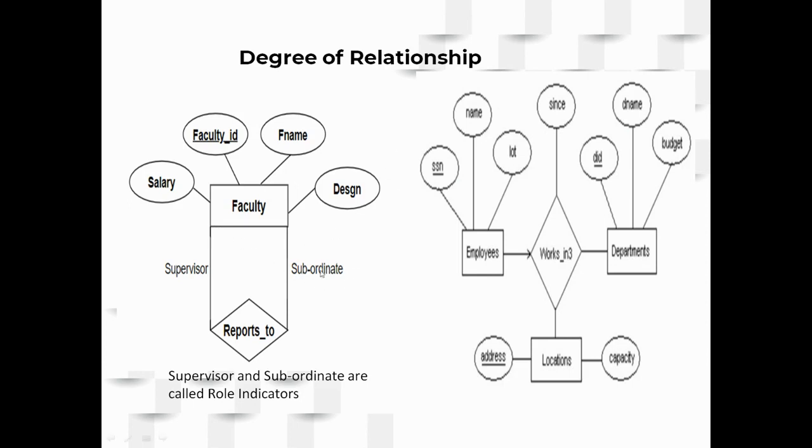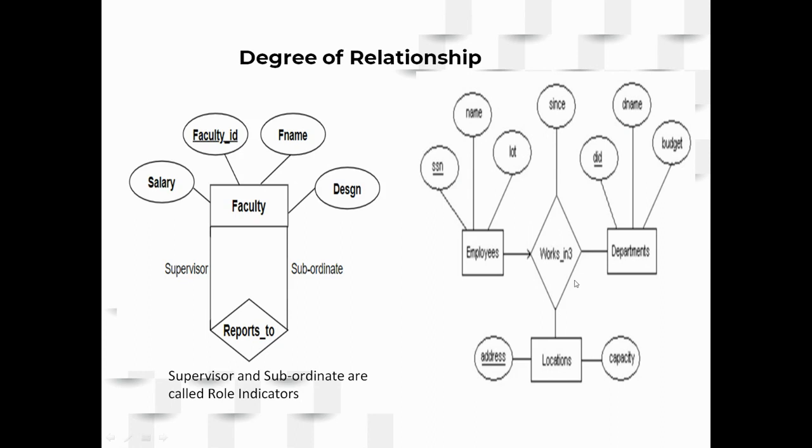Here the subordinates on one end are also faculty members. These are reporting to their supervisor. In our case, assistant professors report to the HOD, associate professors report to the HOD, right? But the HOD, assistant and associate professors are all faculty members of our department. That is the reason why mentioning the role indicators is mandatory when you are using a unary relationship.